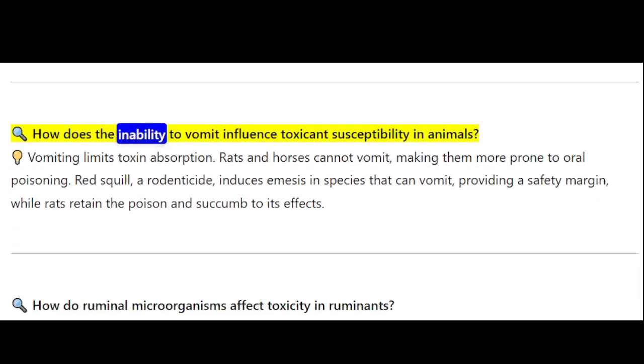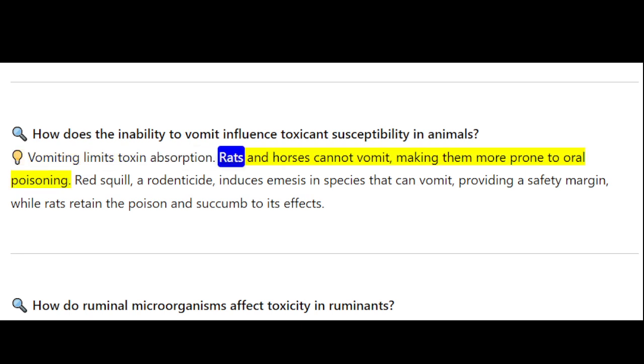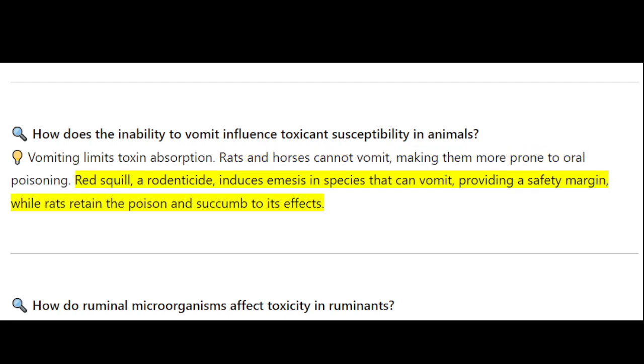How does the inability to vomit influence toxicant susceptibility in animals? Vomiting limits toxin absorption. Rats and horses cannot vomit, making them more prone to oral poisoning. Red squill, a rodenticide, induces emesis in species that can vomit, providing a safety margin, while rats retain the poison and succumb to its effects.